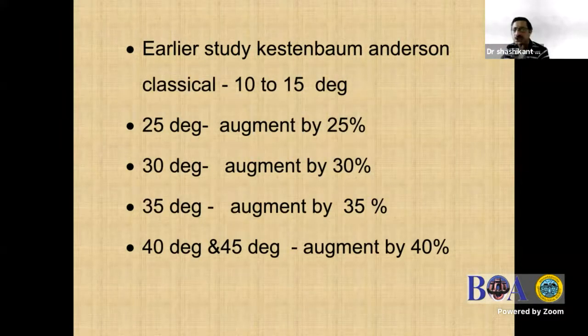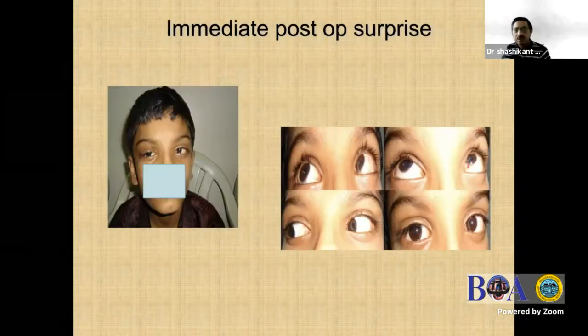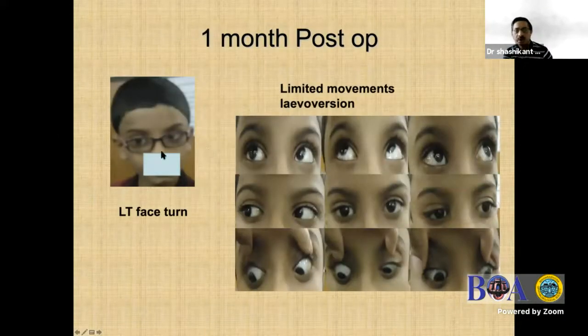Kestenbaum-Anderson's procedure usually corrects up to 10 to 15 degrees. If it is more than that, then you need to augment. This was an immediate post-op surprise that we got after doing an augmented Anderson-Kestenbaum procedure for a 25 degree face turn. The patient developed a large angle esotropia in the primary position and developed double vision. Then over a period of time, the movements got better. You can still see the limitation of movements where the maximum recession was done.